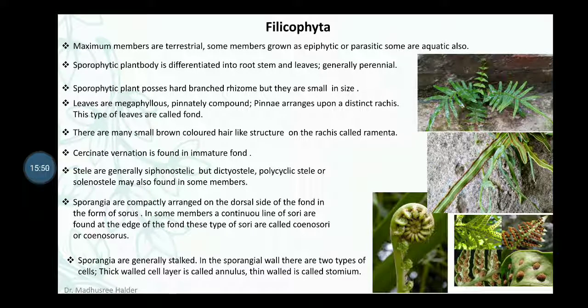Sporangia are generally stalked. In the sporangium, there are two types of cell. One is a thick-walled cell layer, that is the annulus, and the other one is called the stomium, that consists of thin-walled cells, which has an important role in spore dispersal of ferns.